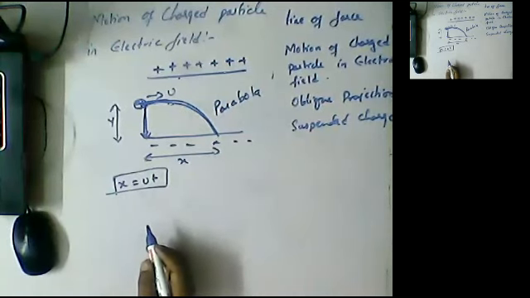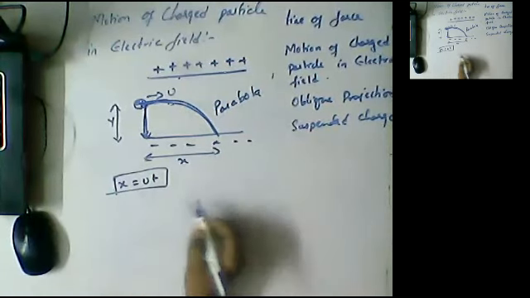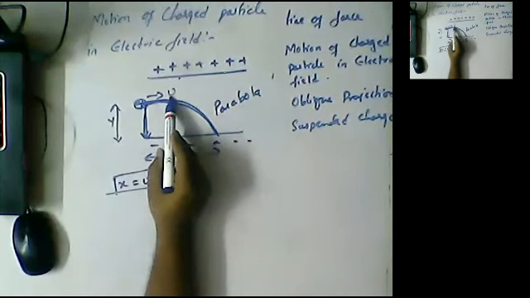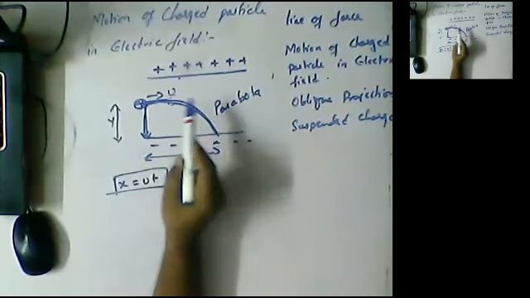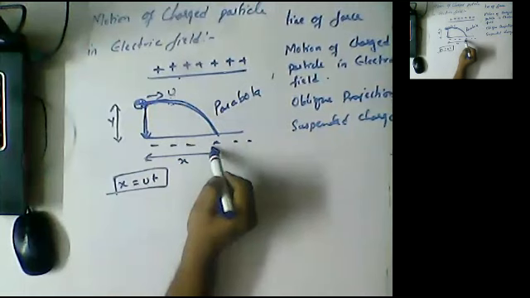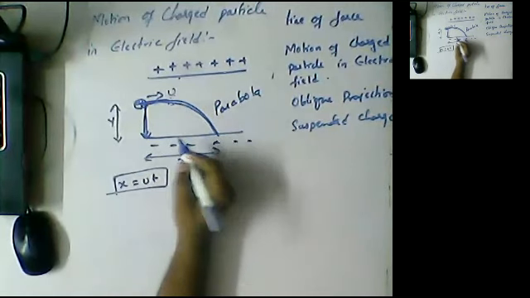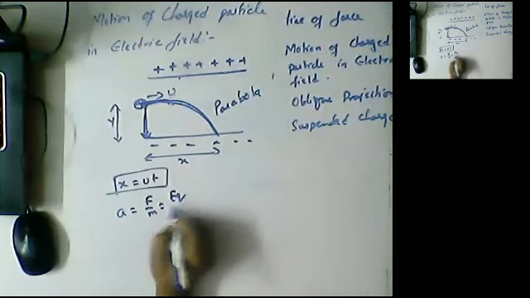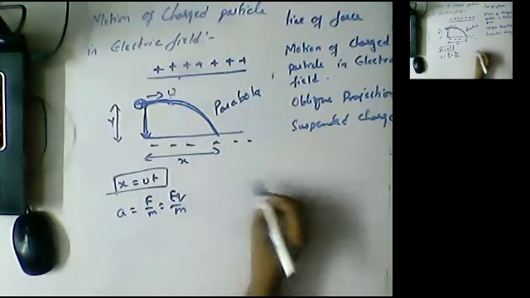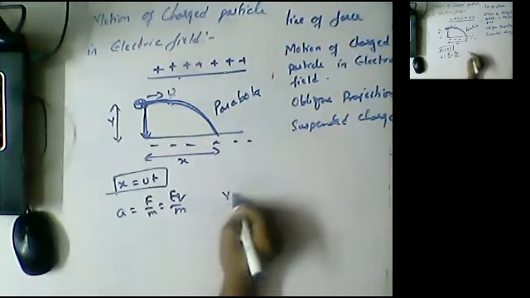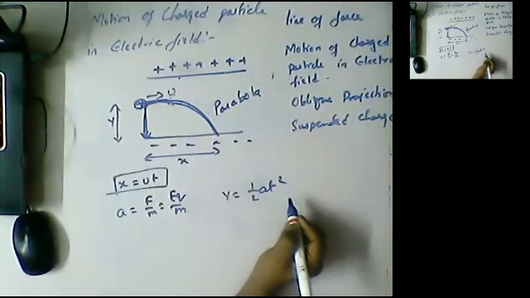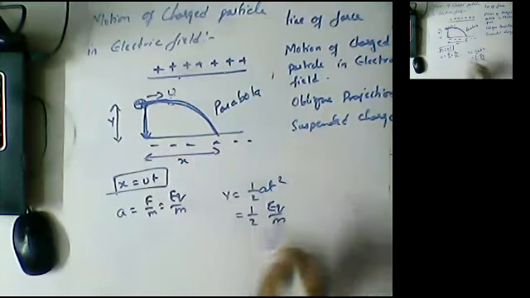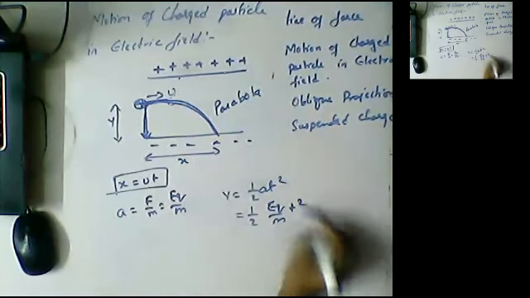We already know that along the vertical direction it will acquire an acceleration. Initially it has initial velocity u, but due to this attractive force, it will acquire a certain acceleration. The acceleration a is equal to f by m, that is Eq by m. Now y, the vertical distance, is equal to what, guys? 1 by 2 a t square. So 1 by 2 Eq by m t square, since a is equal to Eq by m.